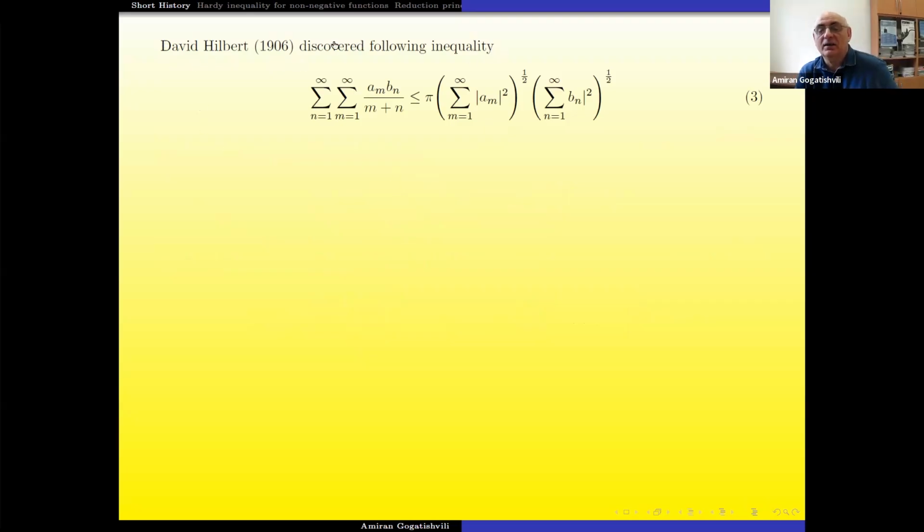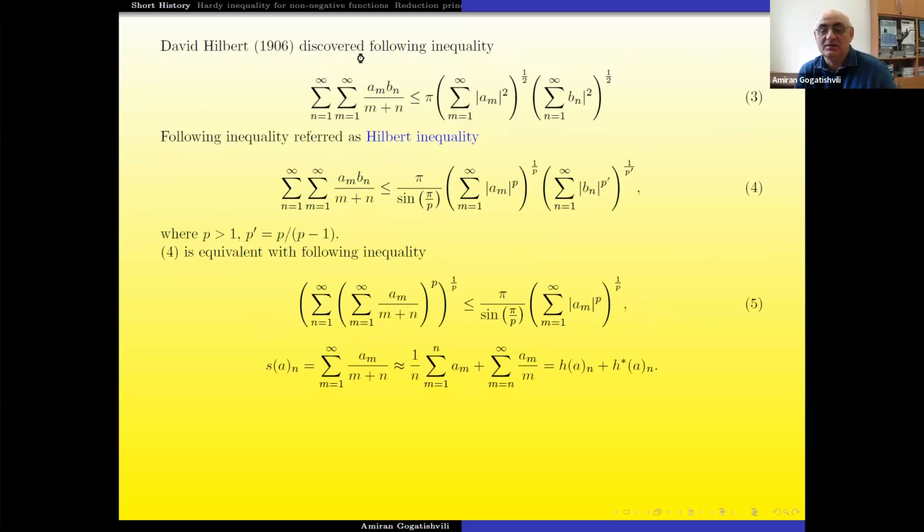Okay, and this story started even before Hardy because the starting point was this famous Hilbert's inequality, for double sequences, the following inequality. Yes, and after this, easily you can see this left hand side. You can reformulate it in the following way. Yes, you have this equivalent of this.